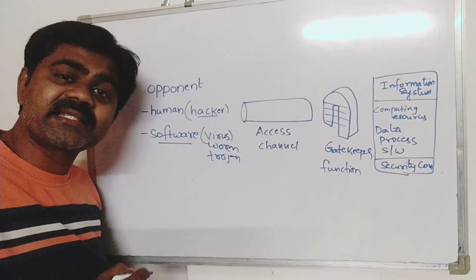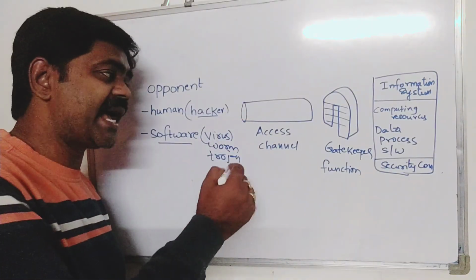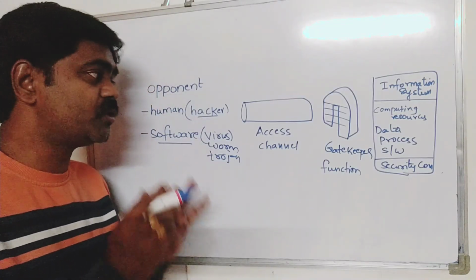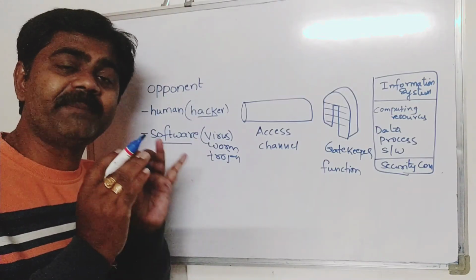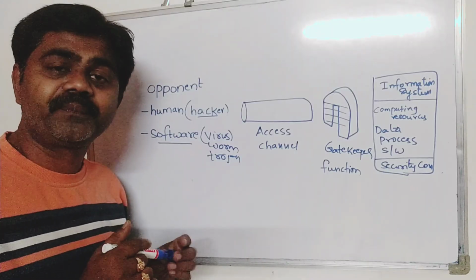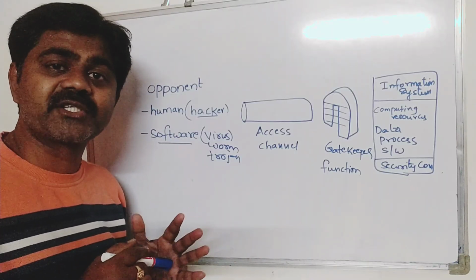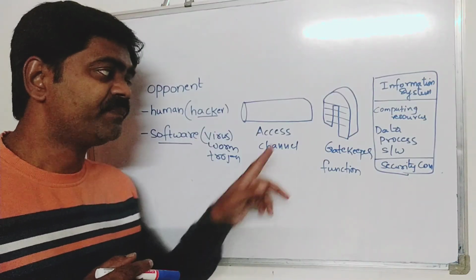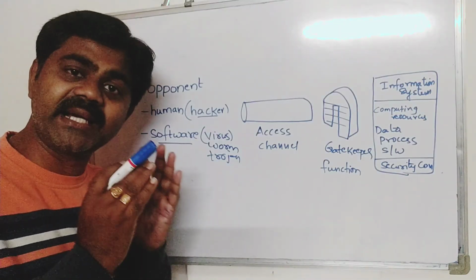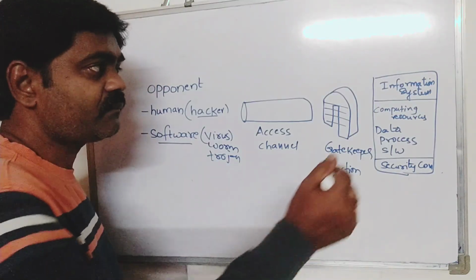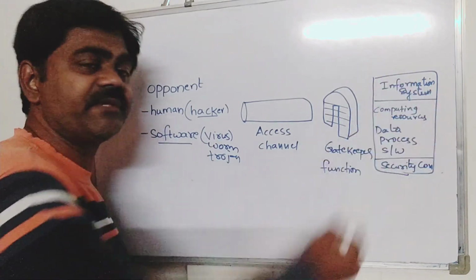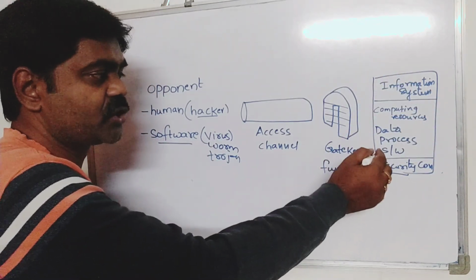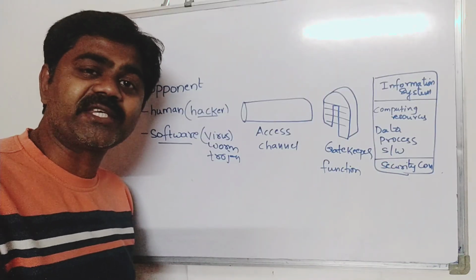Now the access channel has a gatekeeper function. The gatekeeper function checks whether the person is an authorized person or not. If he is a hacker or any virus or worm, this gatekeeper function will stop them there and then. Here we have an information system which contains computing resources, data, processes, software, and also security controls.